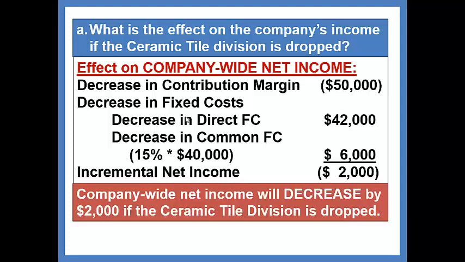So the way you interpret this is that company-wide income will decrease by $2,000 if the ceramic tile division is dropped. Management assumed it would go up by $12,000 because ceramic tile is showing a loss of $12,000. But that was partially due to the fact that that division is covering some of the common fixed costs, like the president's salary, like IT and accounting and HR.